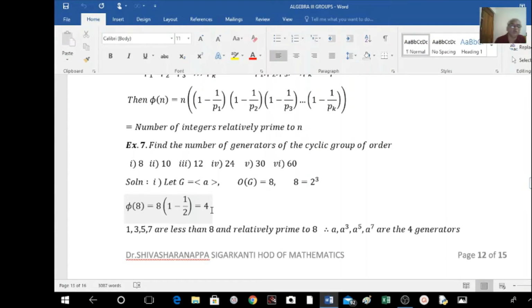We can find those integers: 1, 3, 5, 7. a to the power 1 means a is a generator here. a cube is a generator. a raised to 5 is a generator. a raised to 7 is also a generator. So these are the total 4 generators. Coming to the second example, 10.